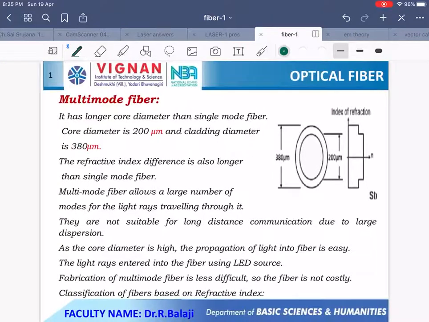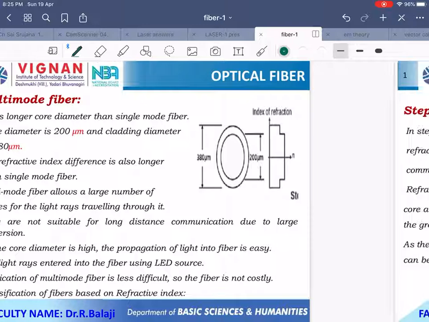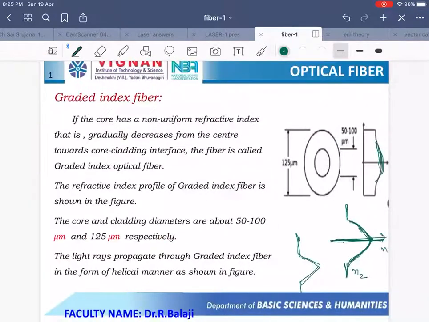So for each total internal reflection, it crosses the axis. But in graded index fiber, the ray travels in a helical manner, in the form of a spring. So here, for each total internal reflection, the ray does not cross the optical axis. Such a type of rays are called skew rays.